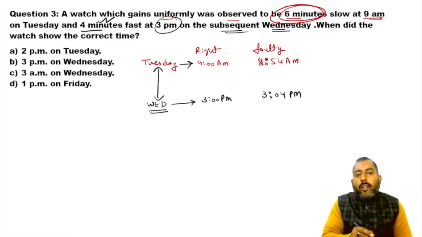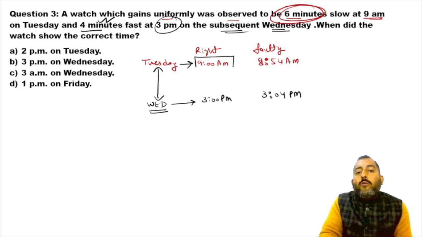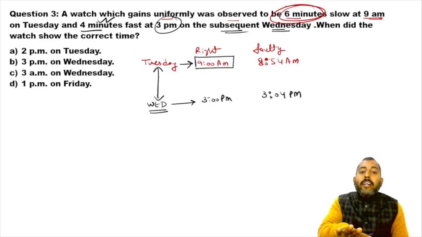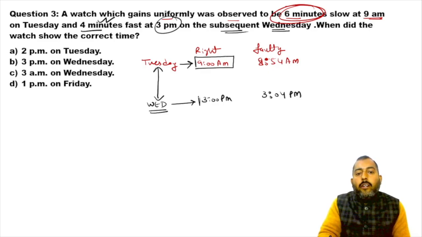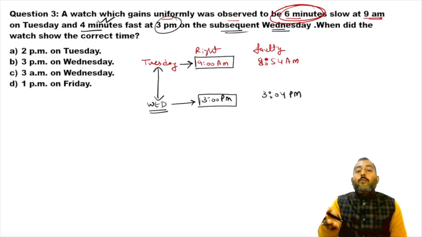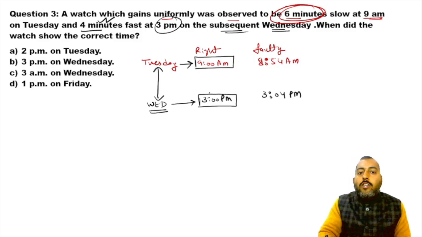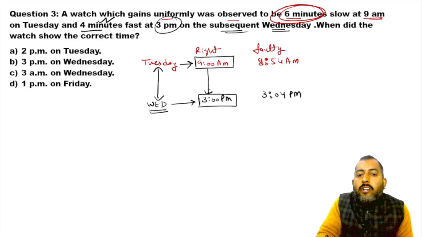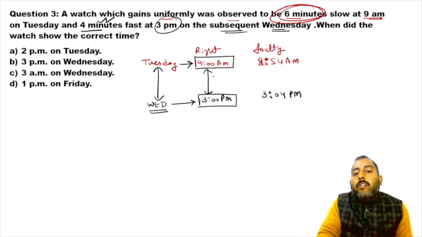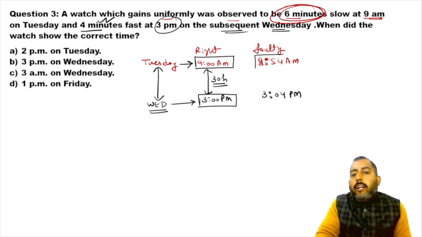Okay, now tell me one thing. 9 a.m. Tuesday to 9 a.m. Wednesday, 24 hours. Now 9 a.m. Wednesday to 3 p.m., 6 more hours. So 9 a.m. Tuesday to 3 p.m. Wednesday, this is a duration of how many hours? 30 hours. Similarly, if you find the duration in the faulty clock, you will find this faulty clock was 6 behind here and